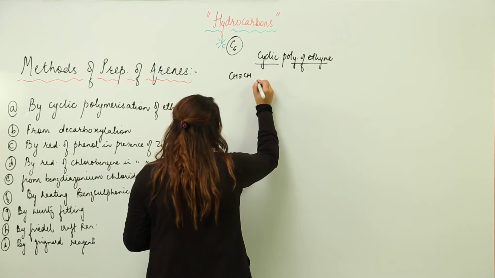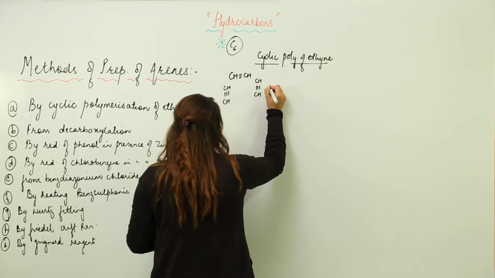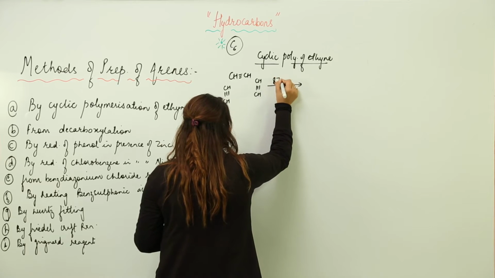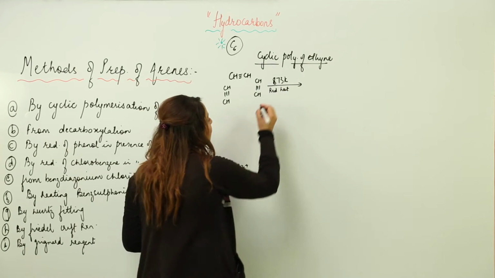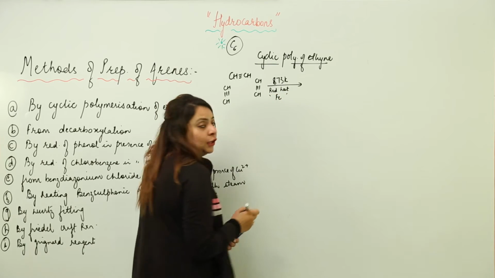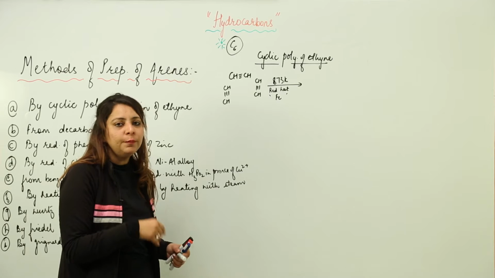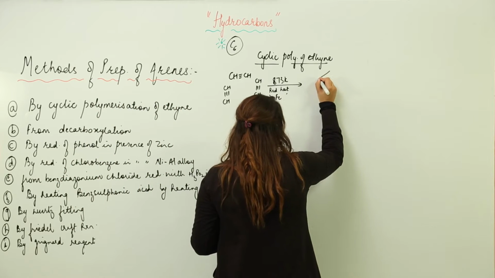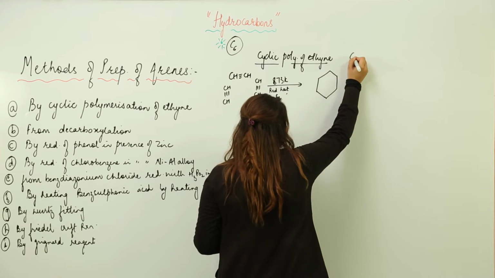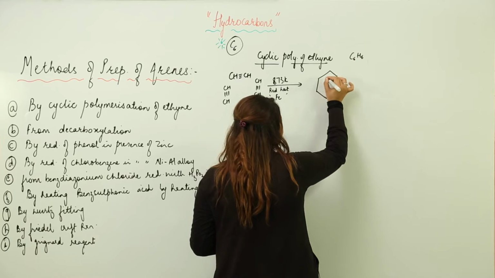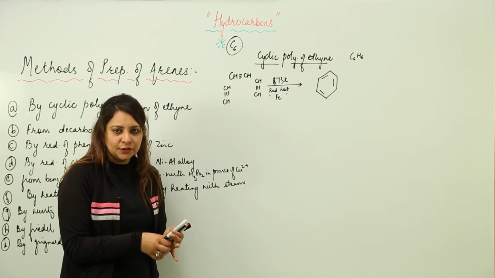So when we take 3 molecules of ethyne, and we just heat them around 873 Kelvin, which is quite high temperature. That means we need to heat them red hot in presence of catalyst iron. So what we do see is they undergo a cyclic polymerization. That means the bond is formed between them and it gives rise to the structure of benzene. We know that it is a ring of C6H6, that is 6 carbons with 3 alternate double bonds. So this is cyclic polymerization. I think you got it.